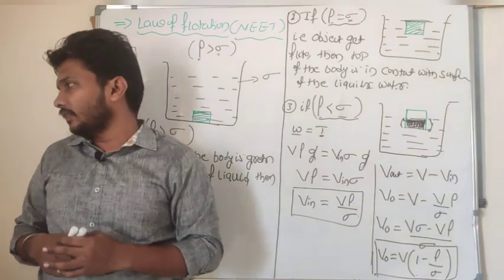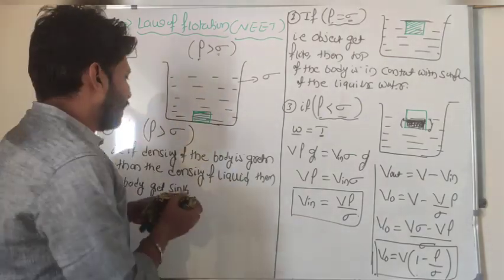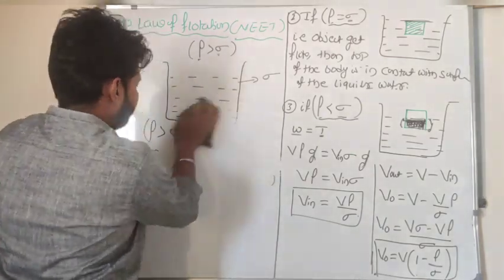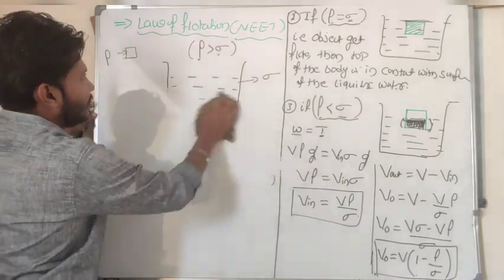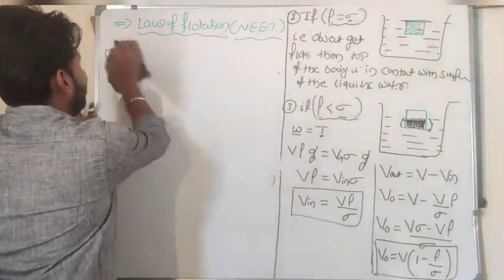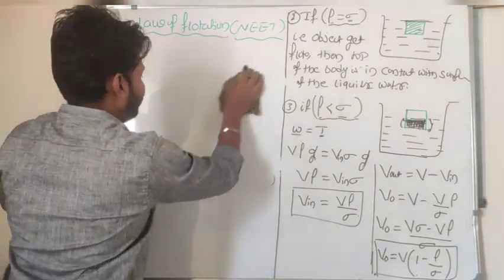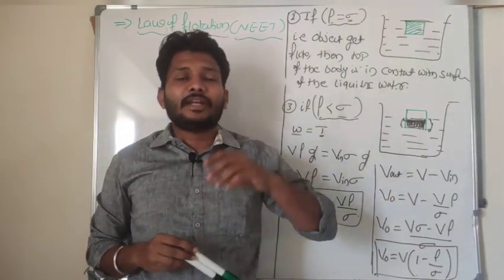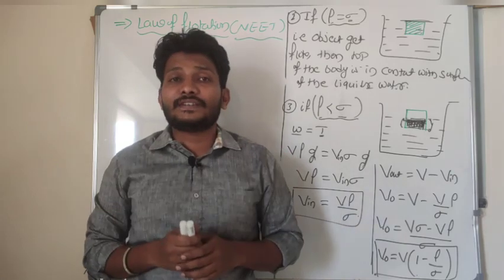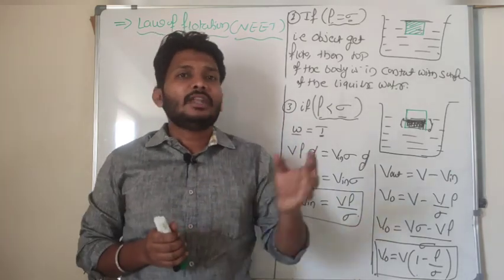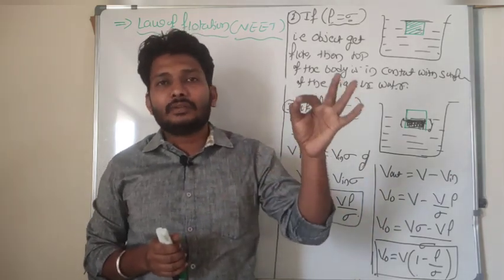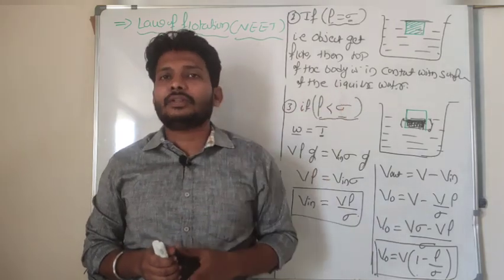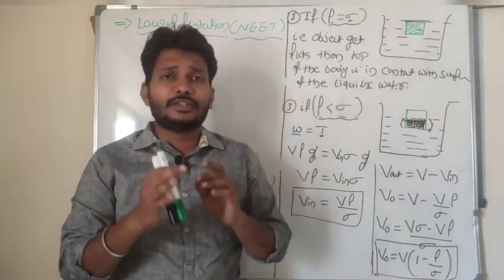So in the case of hydrostatics, hydrostatics deals with the study of properties of the fluid when the fluid is at rest, right? Then we got the expression for pressure exerted by the fluid: pressure is equal to rho g into h. So pressure depends upon the density, the acceleration due to gravity, and the height.